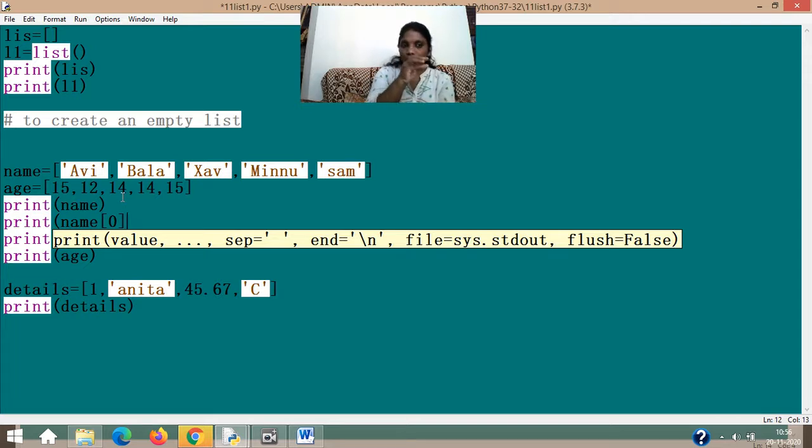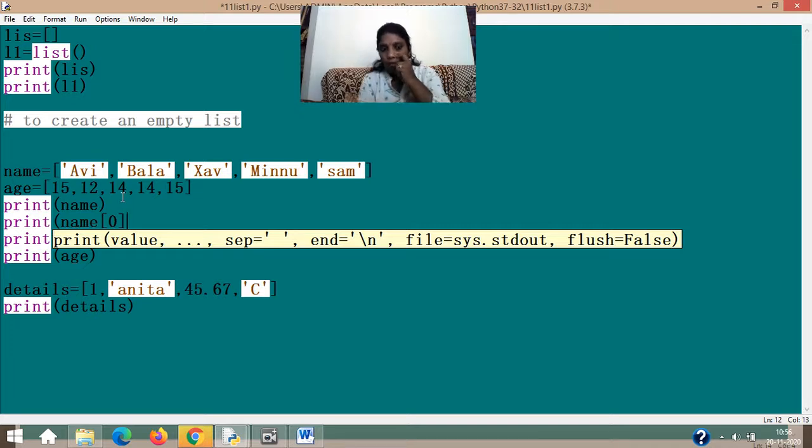So the first name is identified in the 0th location. Bala is identified in the 1st location. Zev, whatever I have given, is identified in the 2nd location. Minu is identified in the 3rd location, and Sam is identified in the 4th location. So starting with 0 to the original limit minus 1 is how you have to extract.